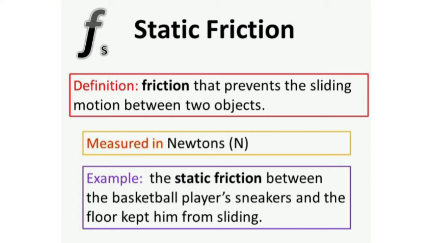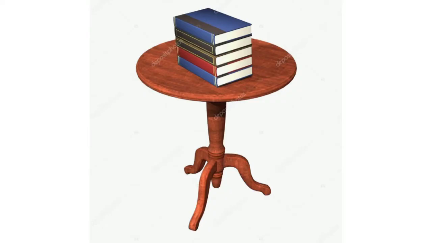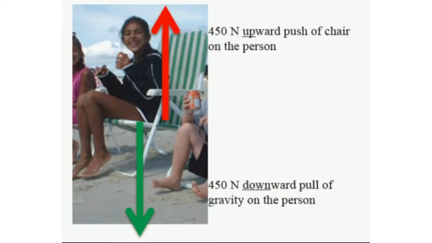It is the maximum value of frictional force between two surfaces which can prevent one surface from sliding over the other when the objects are not moving. It keeps objects in place. For example, a box sitting on the ground, your books sitting on the table, you sitting on the chair.